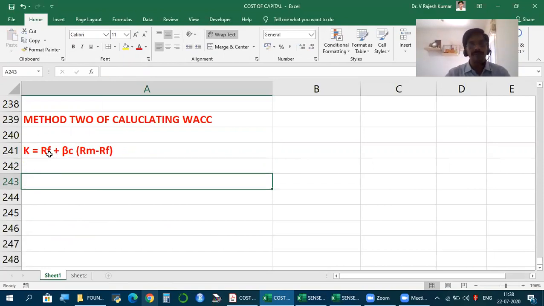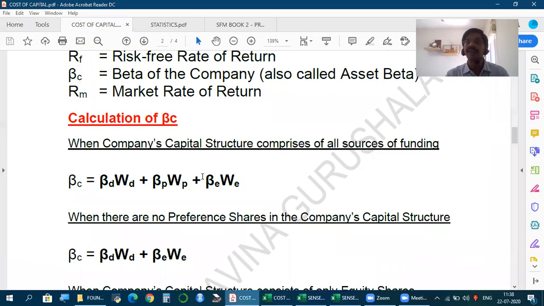Now we know RF, we know RM minus RF, but what is this company beta? Company beta is nothing but the weighted average beta. This company beta is also called asset beta. How to calculate? Very simple.